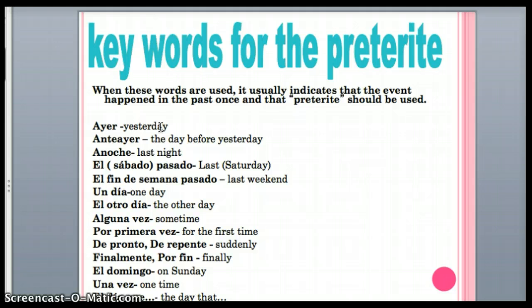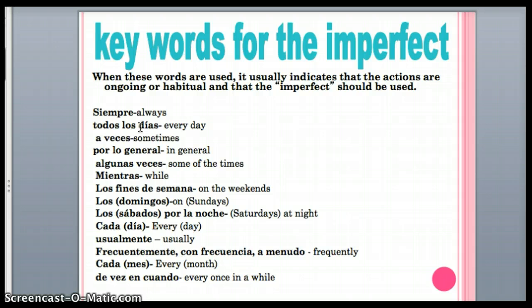Okay? Things that happened in the imperfect, siempre, todos los days. Those are things like I'm telling you when I was a child I was mischievous, or I got into a lot of trouble, or I studied a lot, or I had lots of friends, or I used to braid my hair every day, or whatever. Point being, all of these words right here, siempre, todos los días, a veces, por lo general, all of those words kind of indicate that it happened more than once. So I don't really need to put them in a list. I just need to understand these words and know that they indicate that something happened more than once.